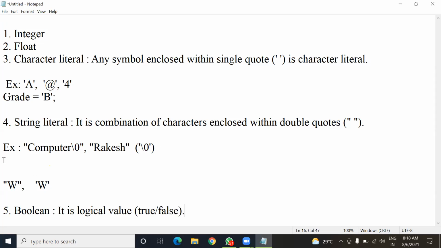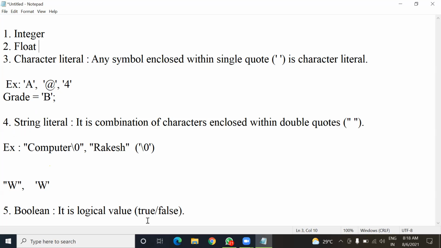If we talk about integers, an integer has several values, and we can take examples of different kinds of integer values. We can also take examples of different float values, and in a character also, in a string also.